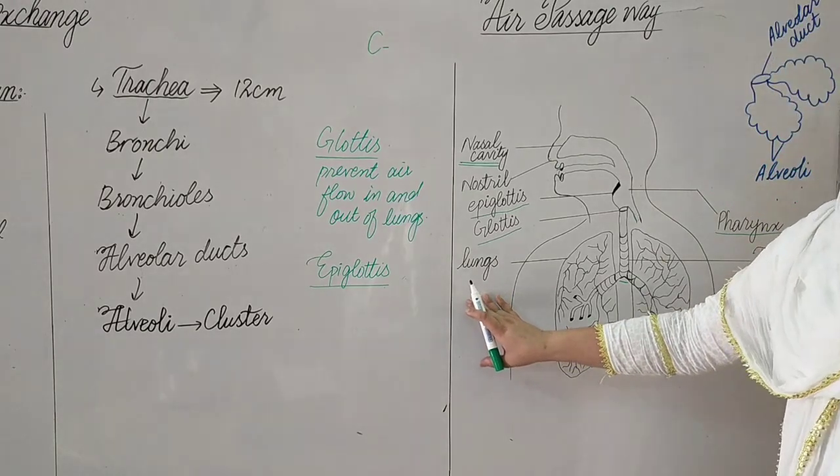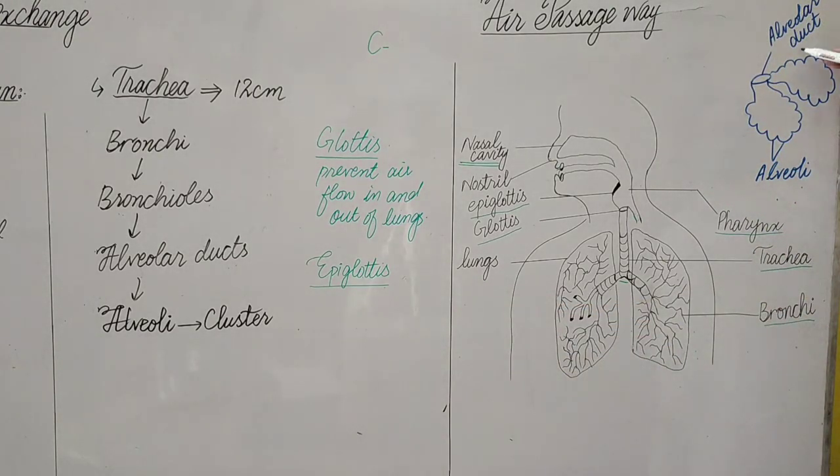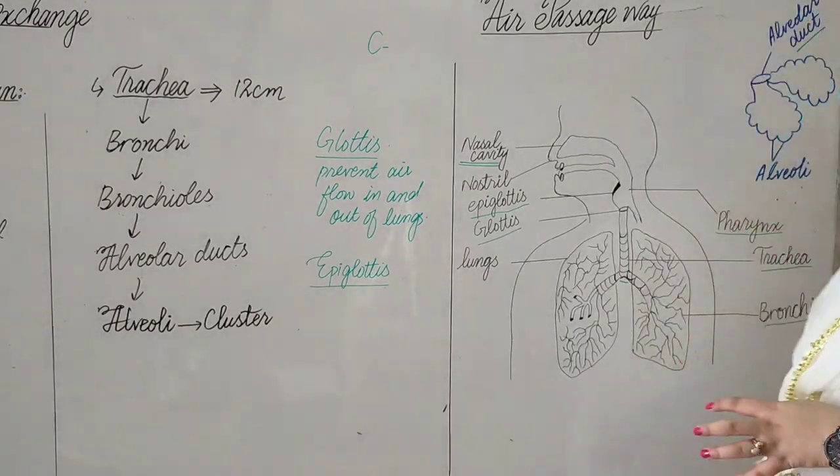After the lungs, the last is the alveolar duct. Alveolar ducts are basically made of epithelial cells.